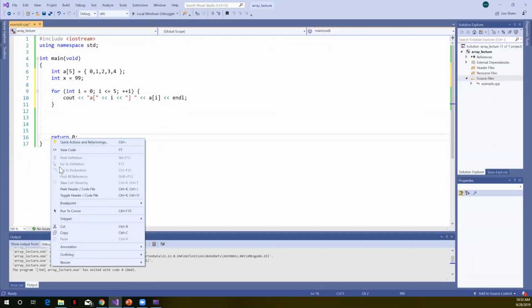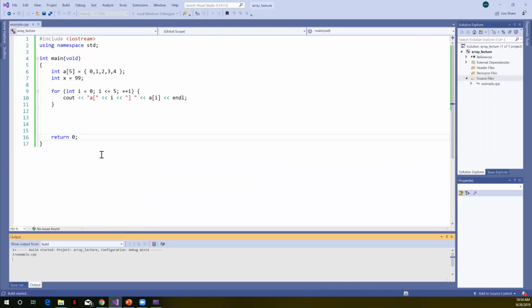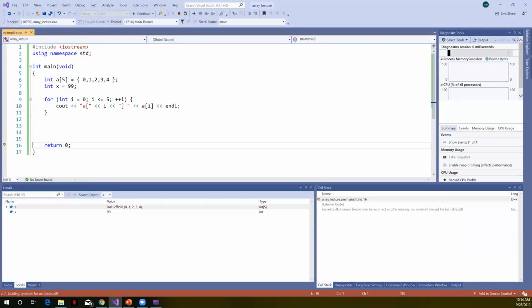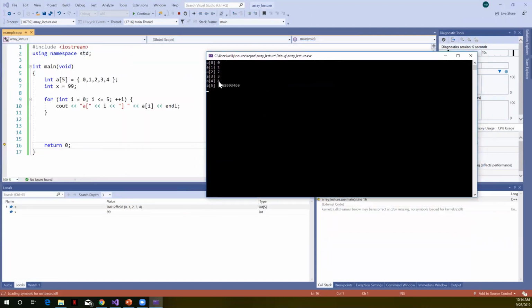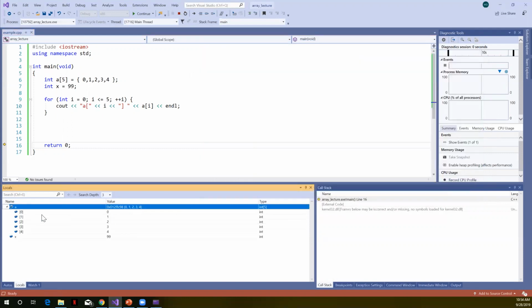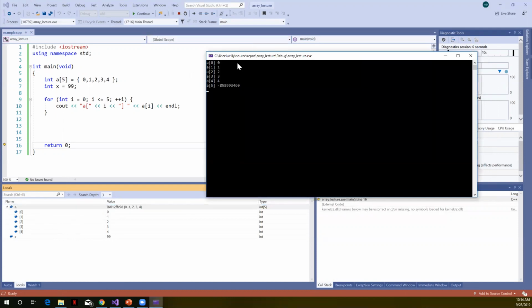And let's do a run to cursor. All right, so you can see in this case, if we take a look at memory here, we can see 0, 1, 2, 3, 4. We can see x still has 99 in it. But this just reached out to some extra area of memory that was created beyond our array and gave us garbage. If we were doing math with some of this and getting some strange values, like I said, go back and look at your memory location.